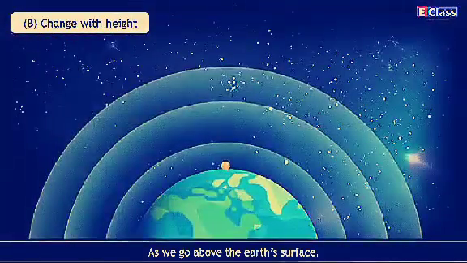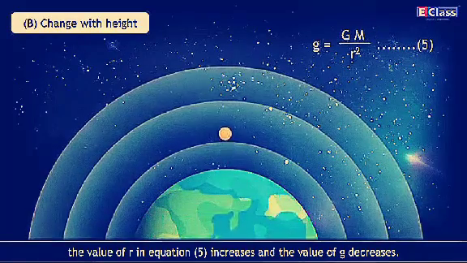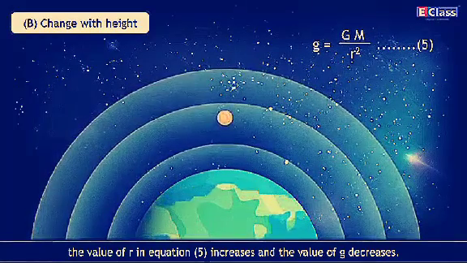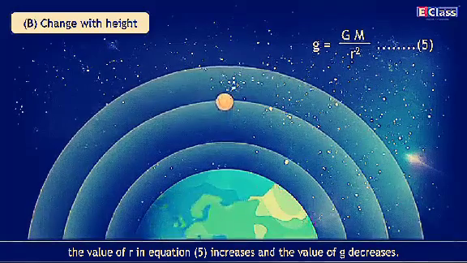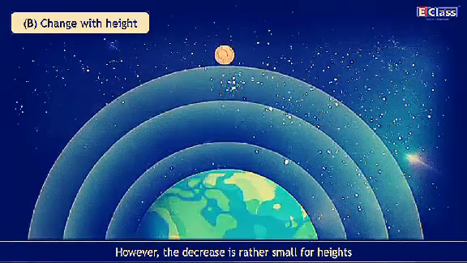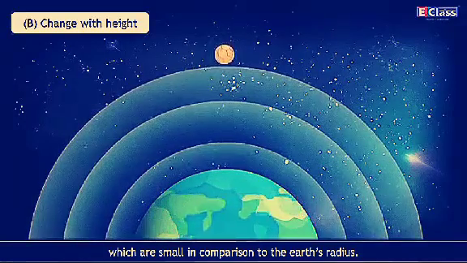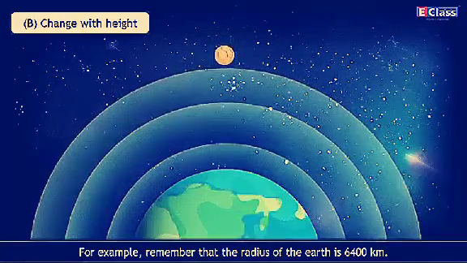B. Change with height. As we go above the Earth's surface, the value of r in equation 5 increases and the value of g decreases. However, the decrease is rather small for heights which are small in comparison to the Earth's radius.